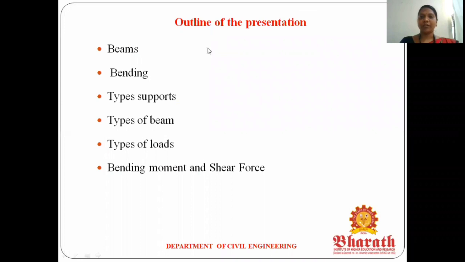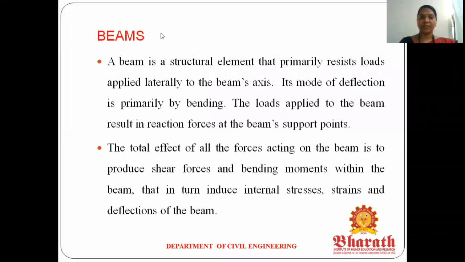The first one, outline of the presentation. In this PPT, we will discuss what beams are, what bending is, the types of supports, beams and load, and bending moment and shear force. The first one is beams.